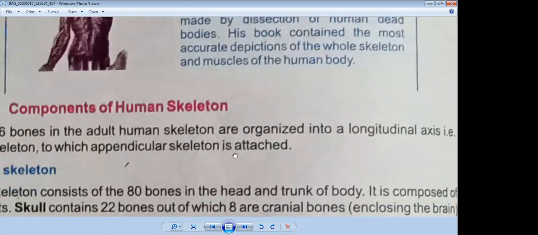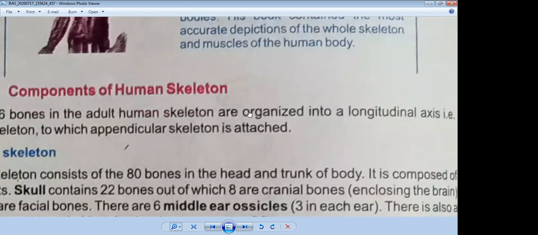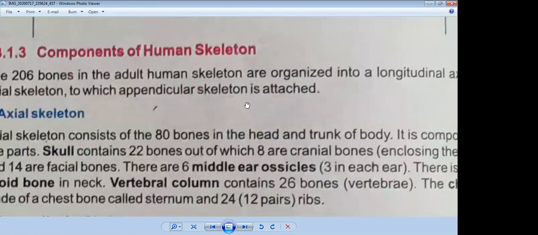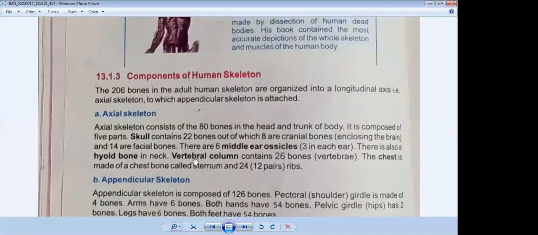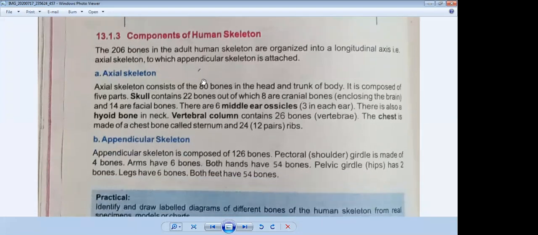Okay. Now we will discuss our next topic, the components of the human skeletal system.